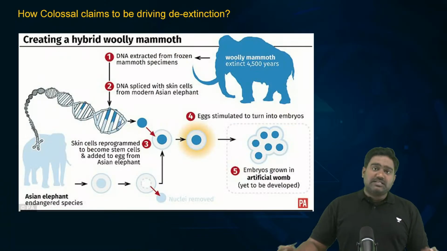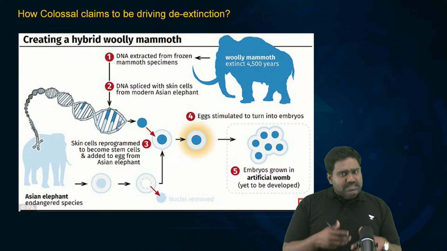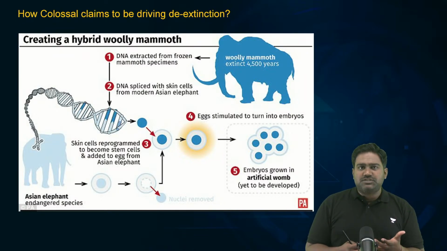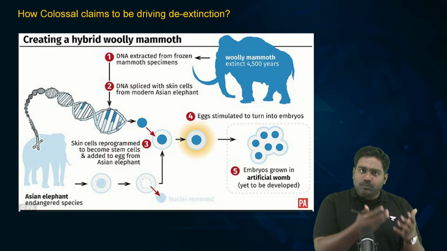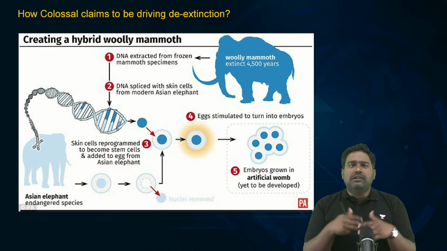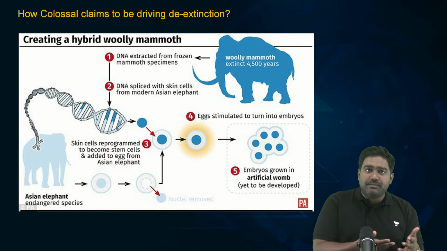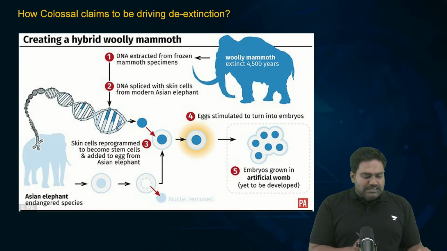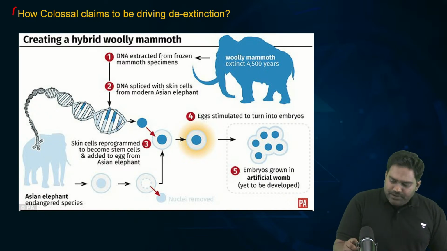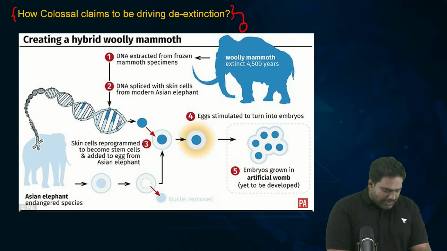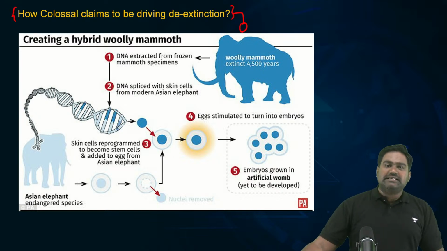So this raises some crucial questions. Why is the company doing this? Is this business model profitable? What is the end objective, the end goal of this project? What will you do by reviving and resurrecting extinct species and bringing them back? But before we understand that, let's discuss how Colossal Biosciences is working on the de-extinction project.